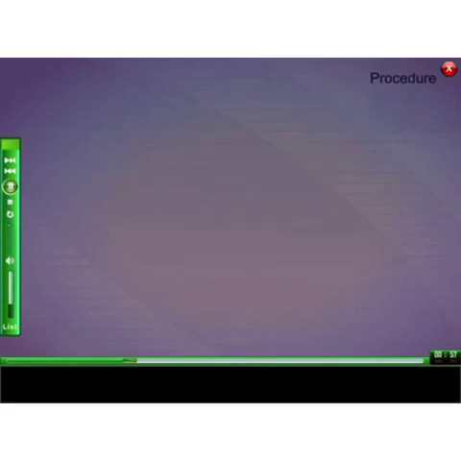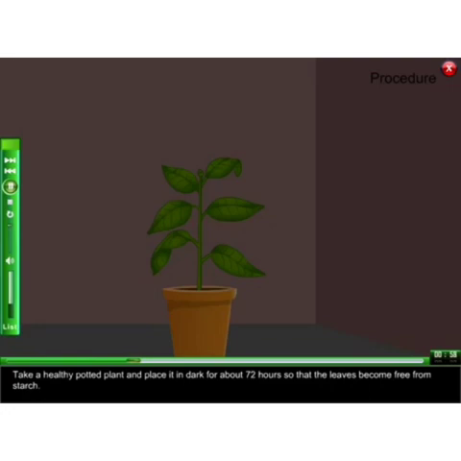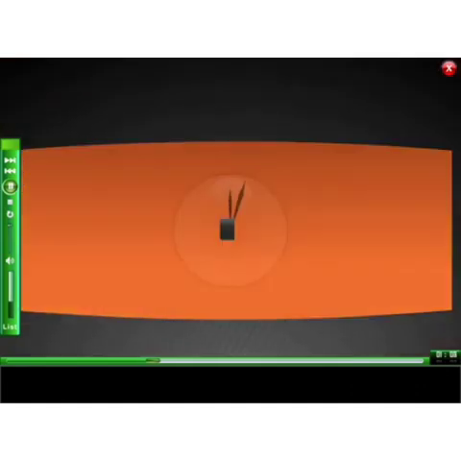Now let us see the procedure. The first step: take a healthy potted plant and keep it in the dark for about 3 days so that the leaves become free from starch.